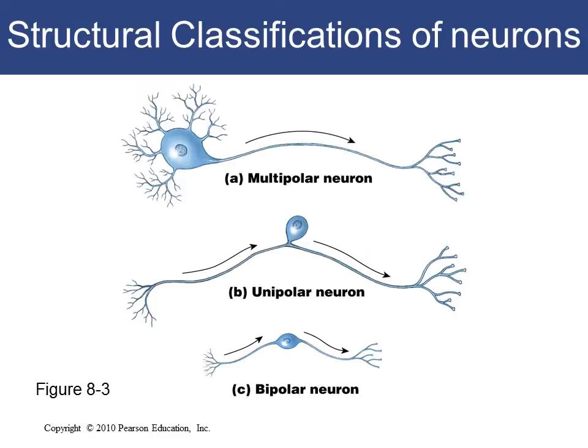We have the multipolar neuron. They have one axon that arises from the cell body, and five dendrites that also project from the cell body. That is more than two processes there. But the unipolar neuron has one process, but it looks like two. Compared with the bipolar, unipolar is projecting from one point, while bipolar is projecting from two different points on the cell body. So those are the three categories of neurons when they are classified based on their structures.